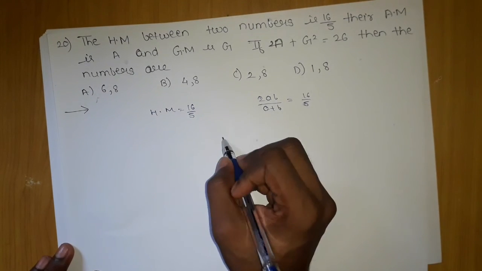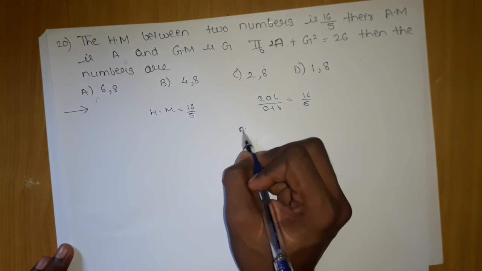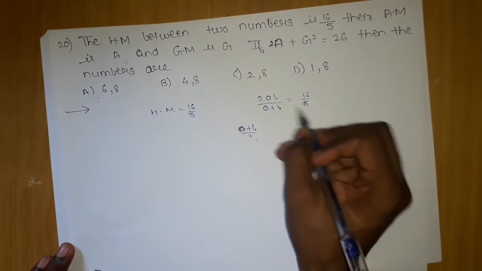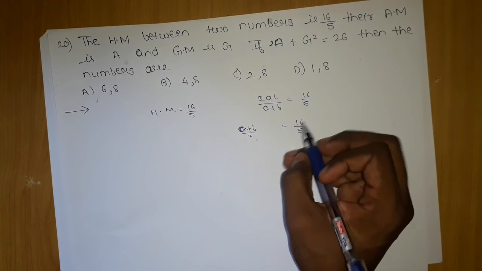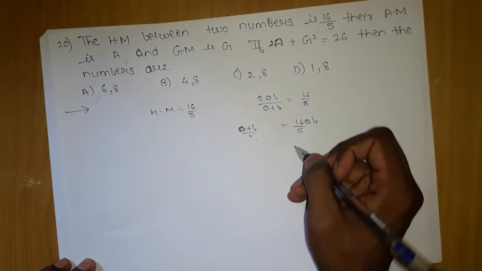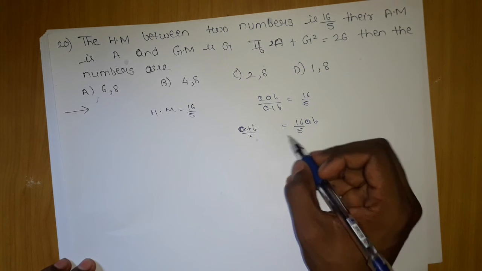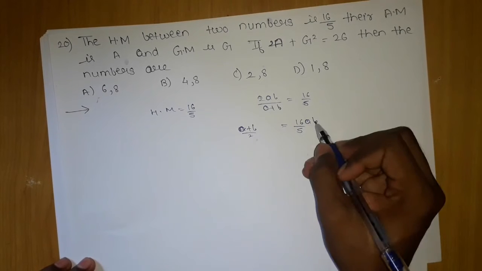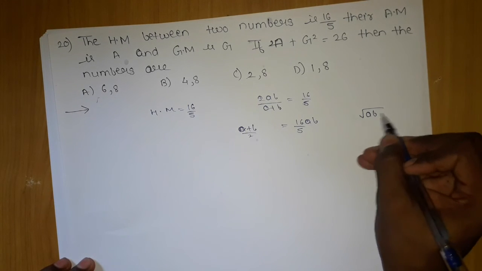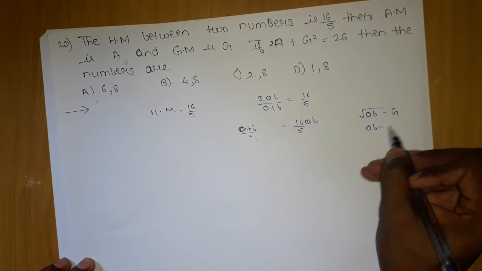Then from here, can I write this? If you observe, (A plus B) by 2, I can move this here. This will be 16 by 5 into AB. Don't you think it is similar to this only? You know one thing, that under root AB is nothing but G, so AB will be G square.